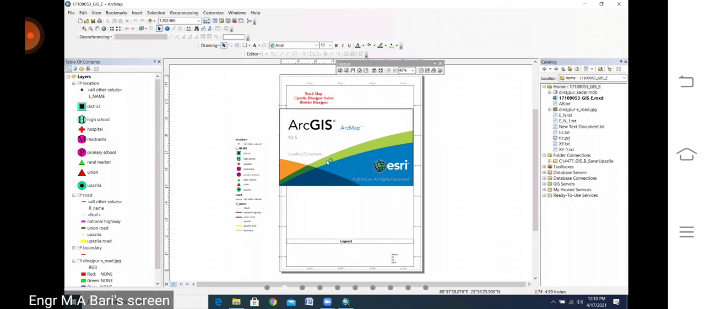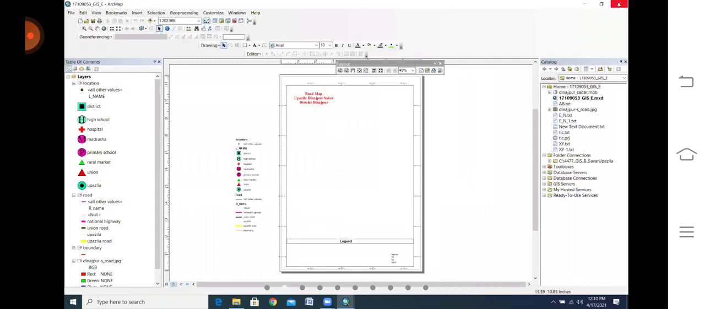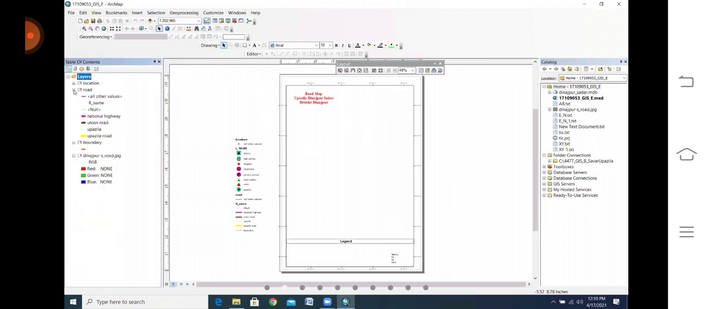Please listen to one thing. If you already have one file open and you open another file, you cannot edit it. So check that only your file is open. Now look at the left side. Everyone look at it, because you will face that type of problem. If not, that is good.